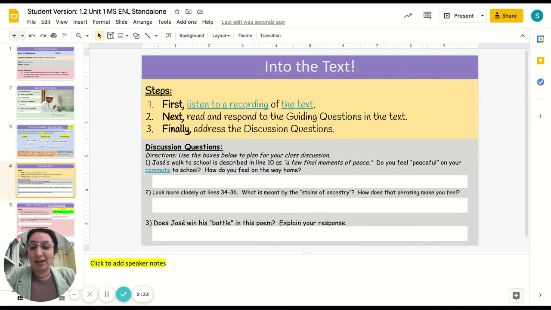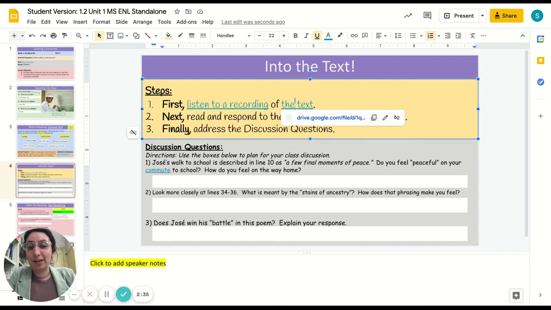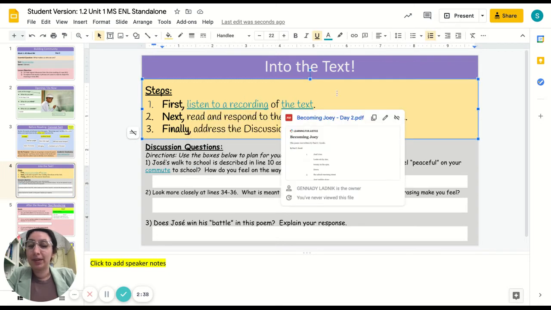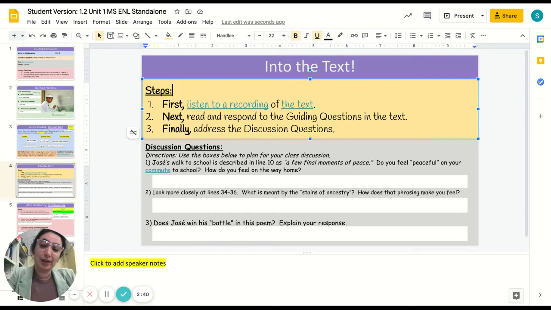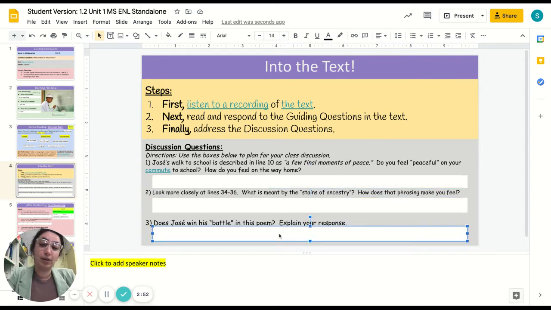So then we get into the text. The recording and the PDF of the text are linked right here. They are also in the text and PDFs folder if you would like to assign them directly to your students on Classroom. They'll respond to the guiding questions that are within the text, and then finally address the discussion questions. There are boxes here for students to plan their responses to the discussion questions, so that way they are ready when it is their turn to speak. These discussion questions can be done whole class or in small groups based on the needs of your classroom.